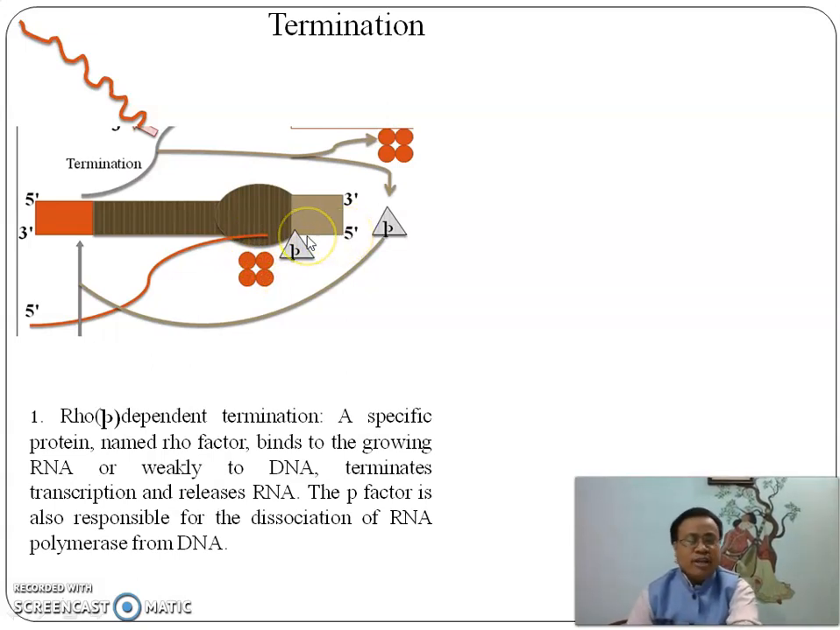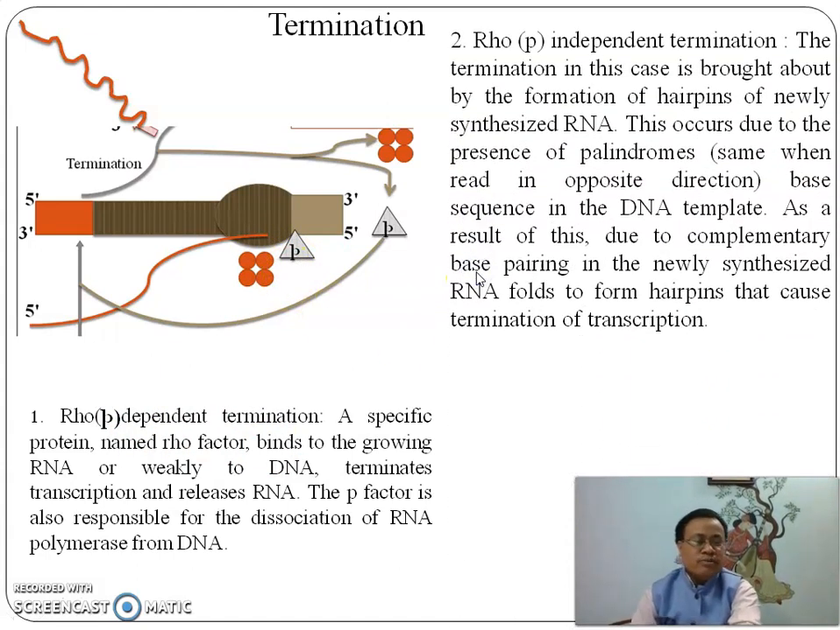At the same time, what will happen? If it cannot move, it cannot transcribe more. At that time, the RNA strand will segregate from the DNA strand and release as a new RNA. This termination is called rho dependent termination. Another is rho independent termination.